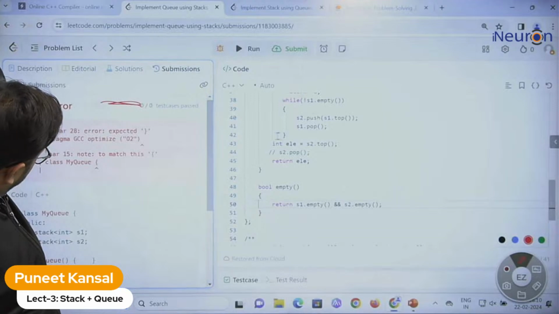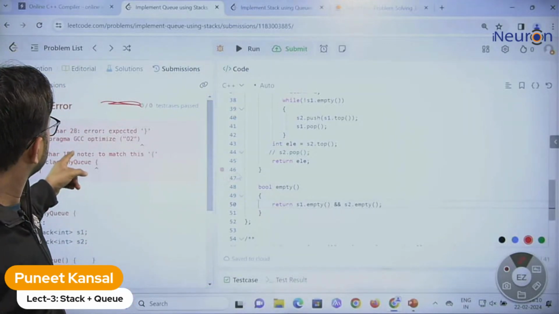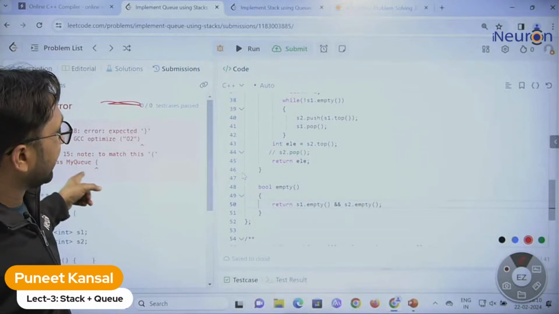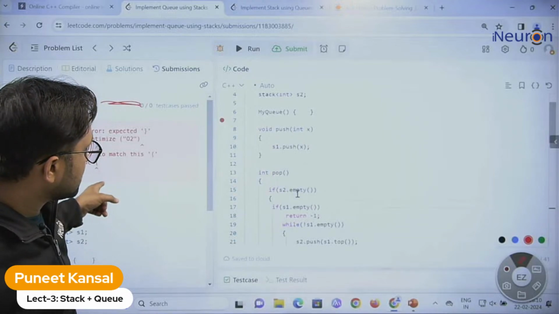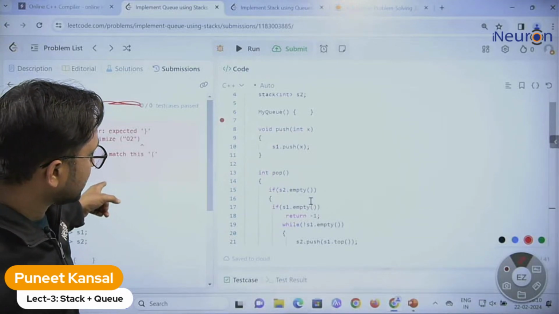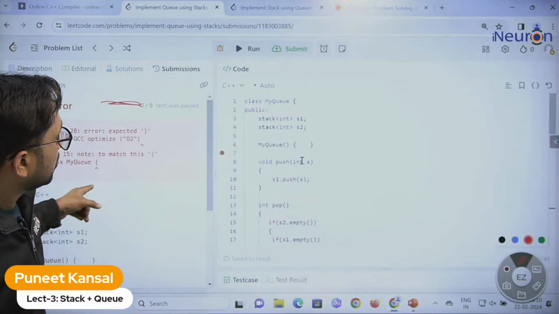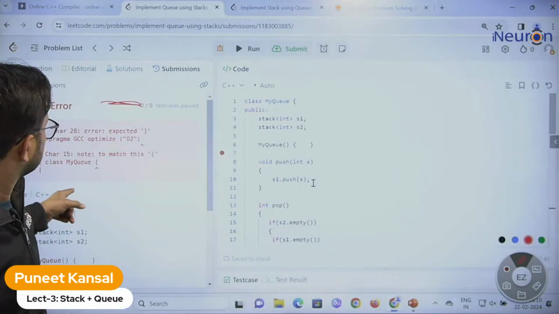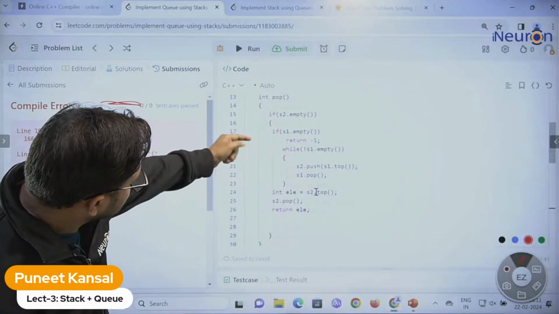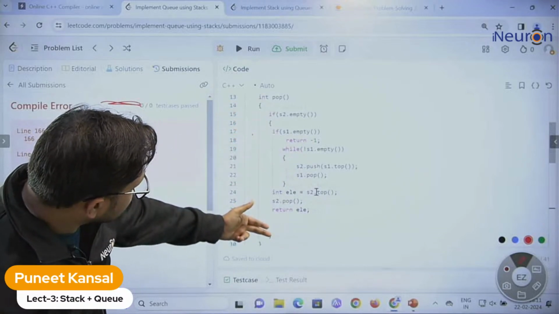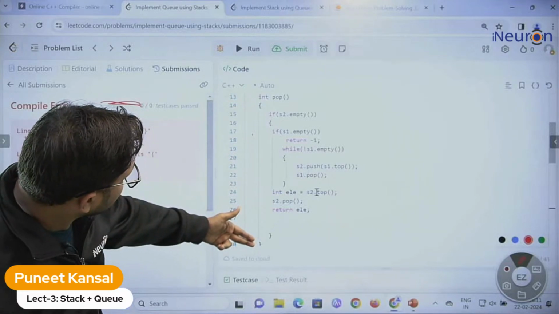Let's see. Okay, where is the problem coming? We will rectify that. It is coming at line 15 of the code. So let me see my code. Some braces problem is coming. Actually there was a copy paste, then this problem occurred. This is for this, this is for this, fine.